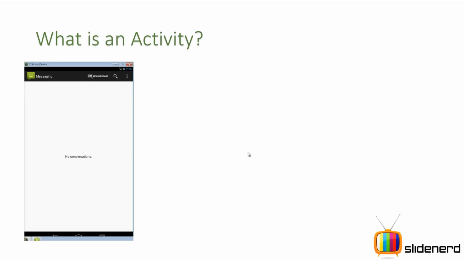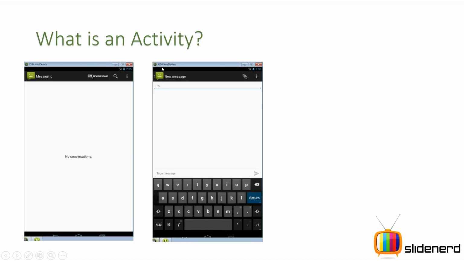So here I have my messaging app. If I click on new message, then I start the second screen, which looks like this. So what does this mean? This means that your app can have many screens, right? You can have many screens, but remember one thing: no matter how many activities you have inside your app, there's only one main activity. Now this sounds familiar if you're a guy from Java. Just like they say, there's only one main function. The same way you have only one main activity that takes care of launching your app.